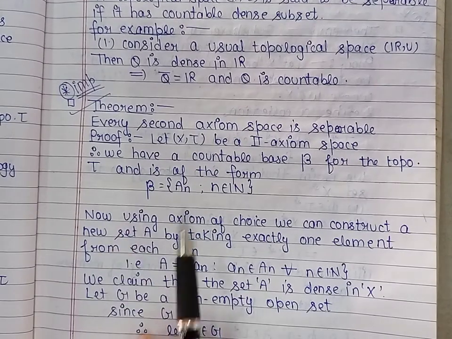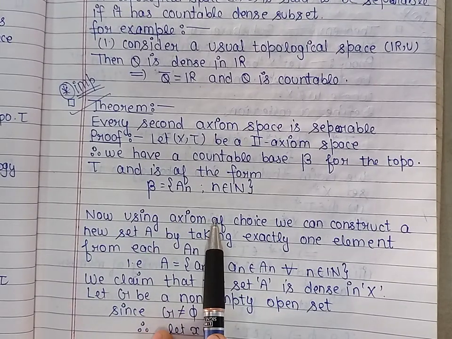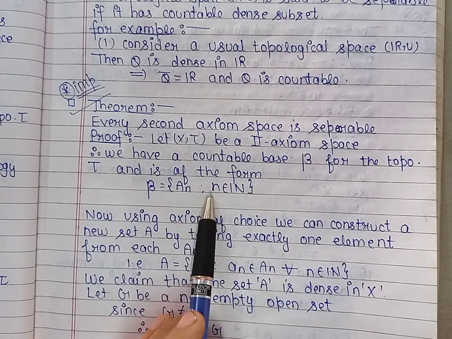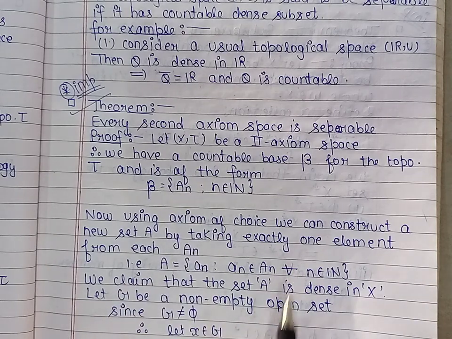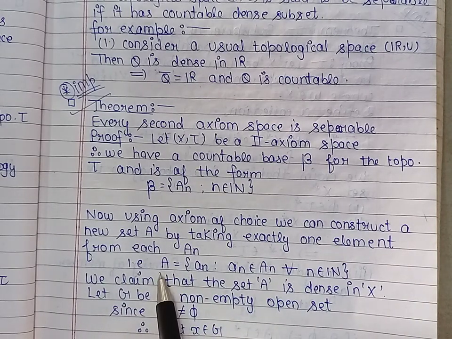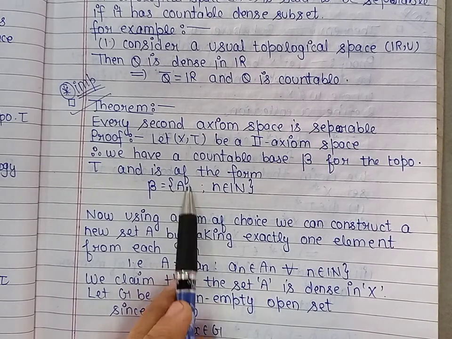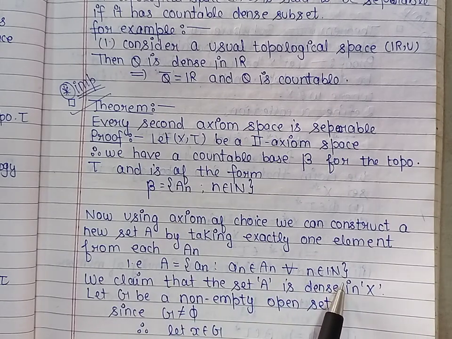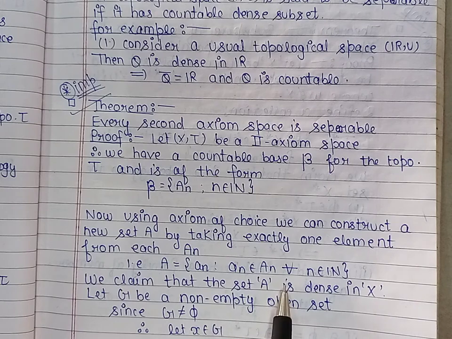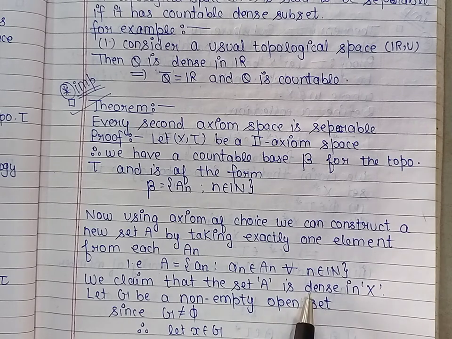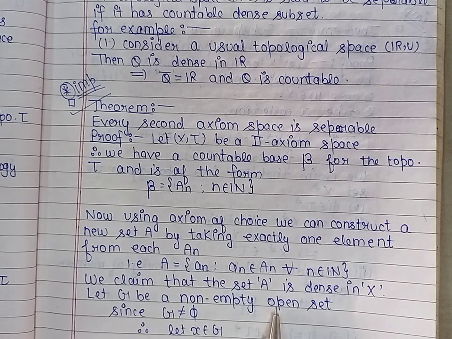Now we can use the axiom of choice. According to that, we can construct a new set A by taking exactly one element from each A_n. So let us take A formed by taking the elements a_n, where a_n belongs to A_n for every natural number n. Now we will show that this A is dense in X. We have already discussed the characterization of dense set: a set is dense if and only if it intersects every non-empty open set. So let us take a non-empty open set G.